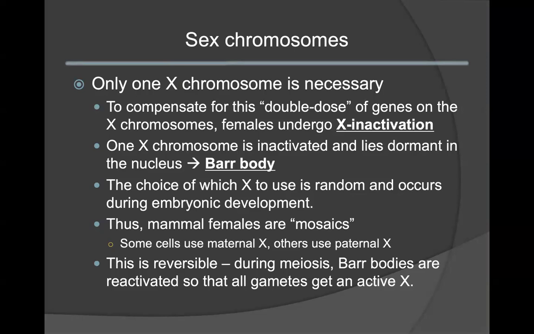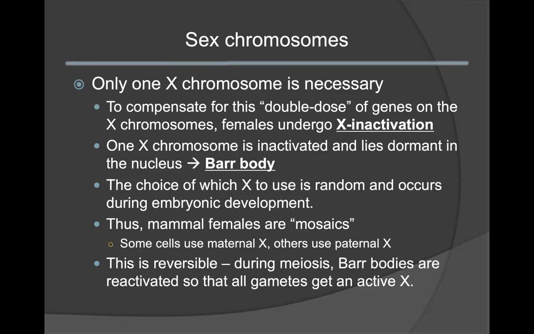As a result, female cells will undergo what is termed X inactivation. In these instances, one of the X chromosomes will be inactivated and will lie dormant within the nucleus. This inactivated X chromosome can be referred to as a Barr body. The choice of which X to activate or inactivate is completely random and usually occurs during embryonic development.